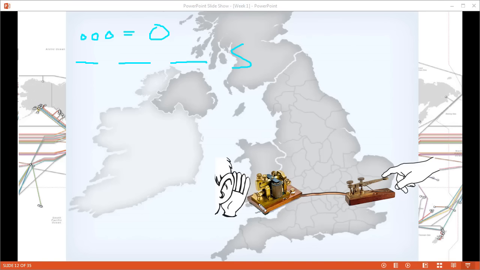On the other end, that machine is making the noise dit, dit, dit, and that person listening to it, knowing that this represents the letter O, therefore knows the letter O was coming through. And therefore we see here that we can really communicate any character that we can think of. Characters are letters, numbers, symbols. To combine that all under a common hood, let's consider them as characters. So each character we can communicate. We just need to make up a code and of course need to agree with the other end upon that code. So the other end would always know what we mean whenever we send electric current through the wire.